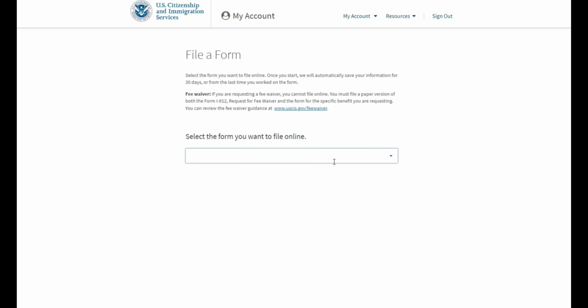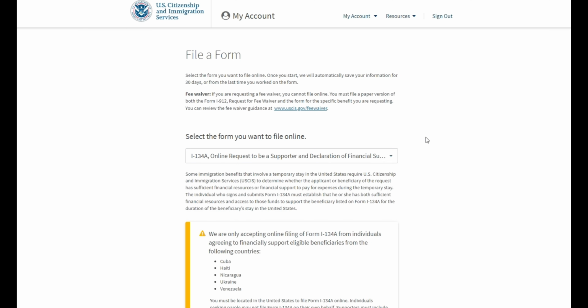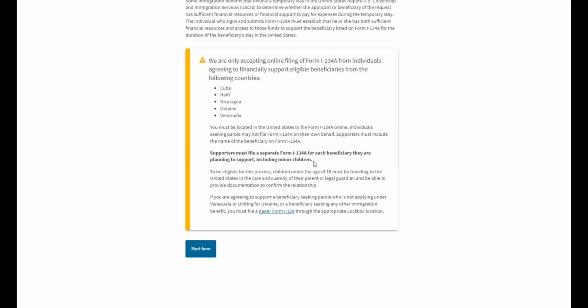Next, you will need to select the form that you are filing. We are selecting I-134A. Please carefully read everything that is written on this page. This first page specifically tells us that this online application I-134A is only available for nationals of the following countries. If you are a supporter, you must be located in the United States. You must also file a separate form for each beneficiary you're planning to support, including minor children.